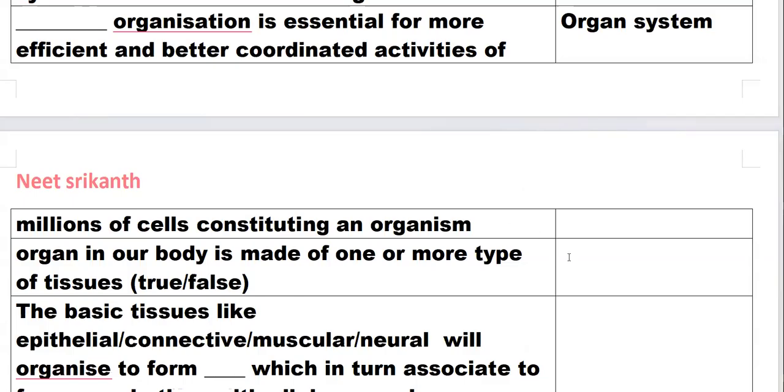Every organ in our body is made up of one or more types of tissues. Yes, that is true.